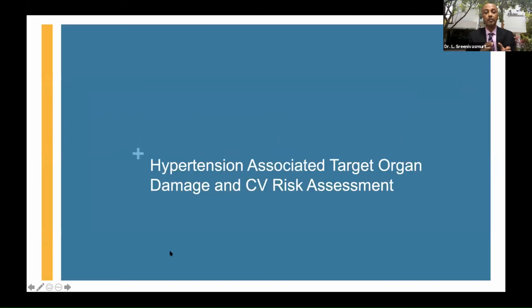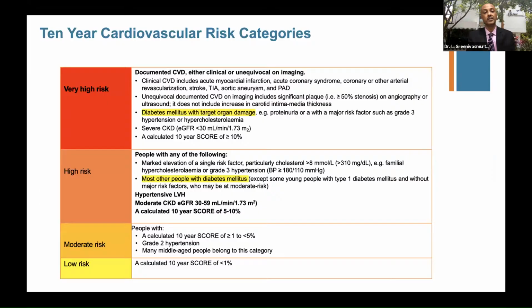Now let us look at hypertension-associated target organ damage and the CV risk assessment. We know the 10-year cardiovascular risk categories: very high risk, moderate, and low. Now, for the very high risk, what I want to highlight is diabetes mellitus with target organ damage. Most of our patients fall into this category by default, with target organ damage and the presence of diabetes. Of course, established CVD, TIA, strokes, CAD, stenting, all of this falls into very high risk. And in high risk, you can see most other people with diabetes fall into this category. So diabetes can be treated as a high risk category whenever you treat hypertension as a comorbid condition along with diabetes.